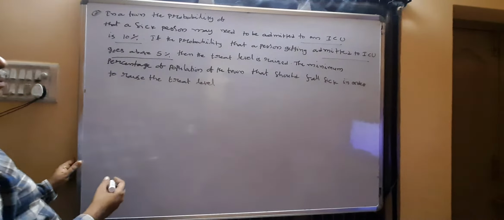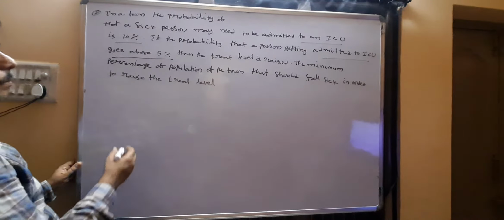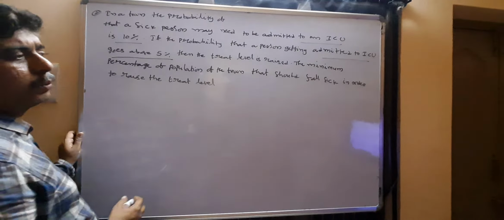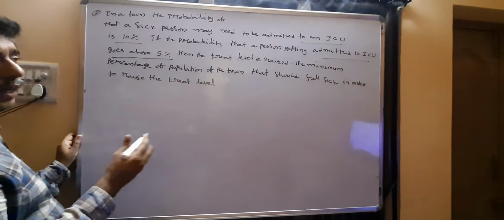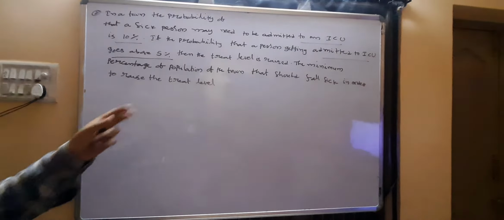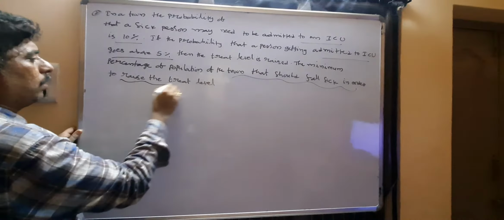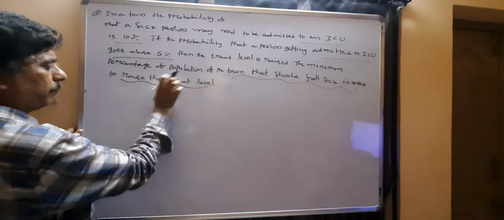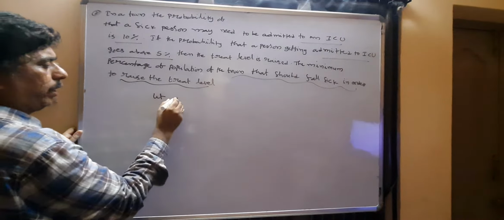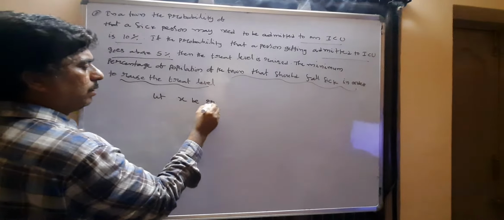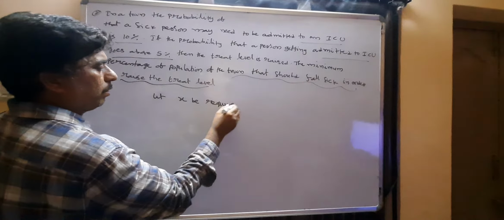Find the minimum percent of the population of the town that should fall sick in order to raise the threat level. Let X be the required probability.